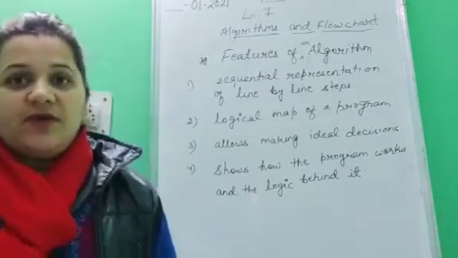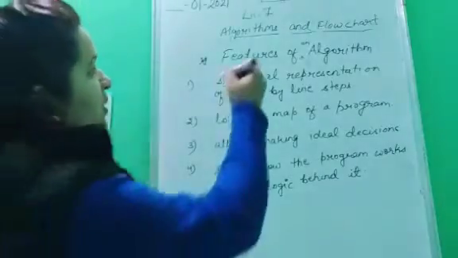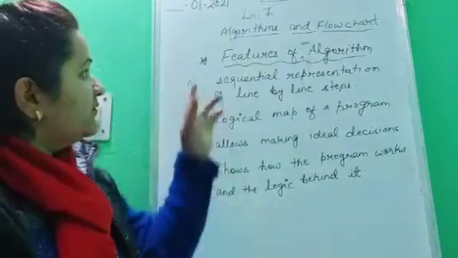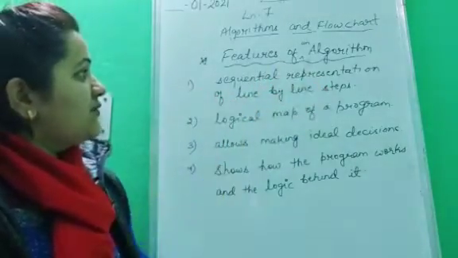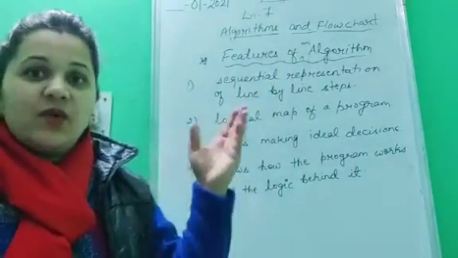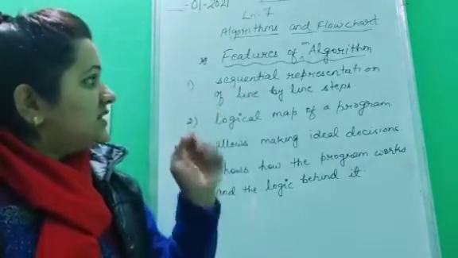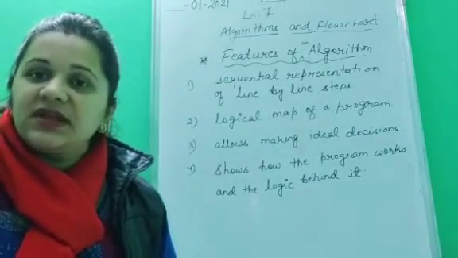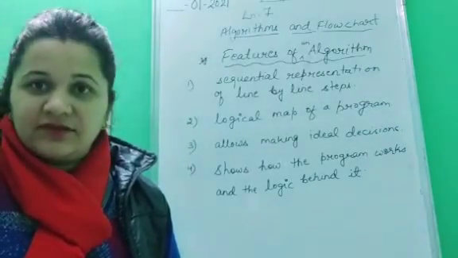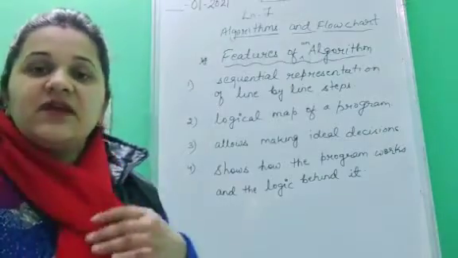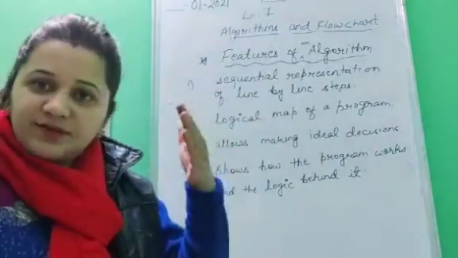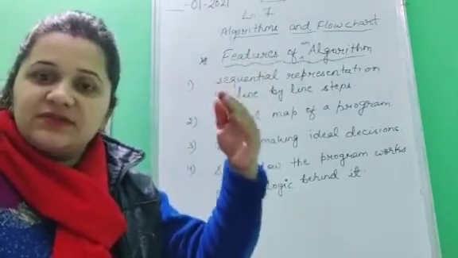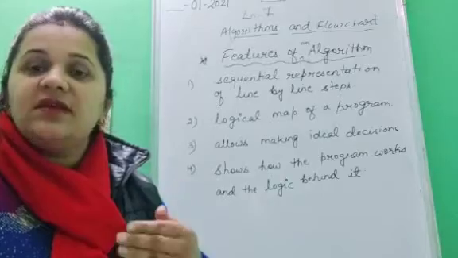Okay, children? Now, here I have written some features of algorithm. Here are the features of an algorithm. So what would be the first? Sequential representation of line by line steps. Now what is an algorithm? Algorithm is a sequential representation of line by line steps written in simple English language. To perform any task, first you would require to understand it, you would require to analyze it, and then you have to write down the steps to perform that task in correct order.